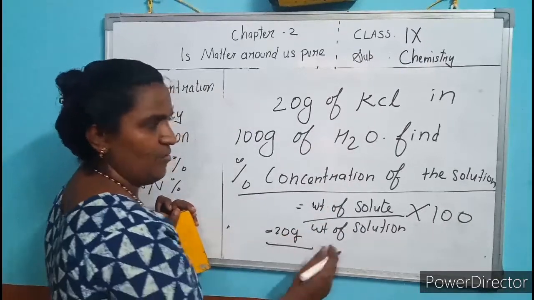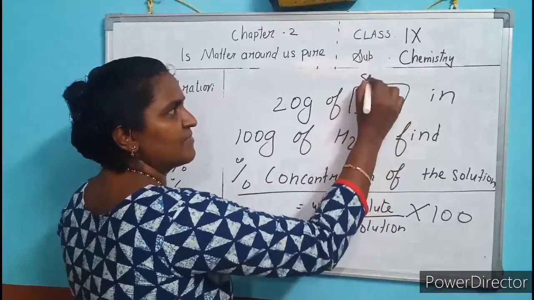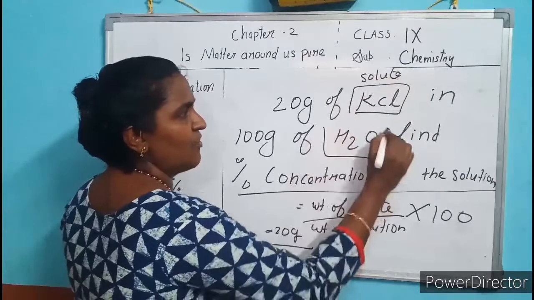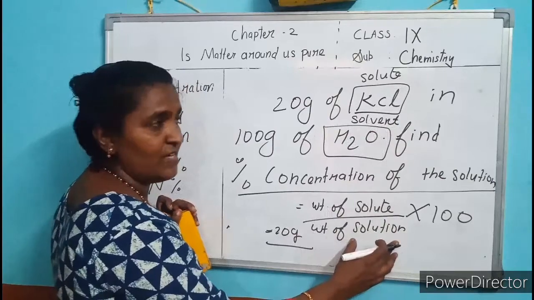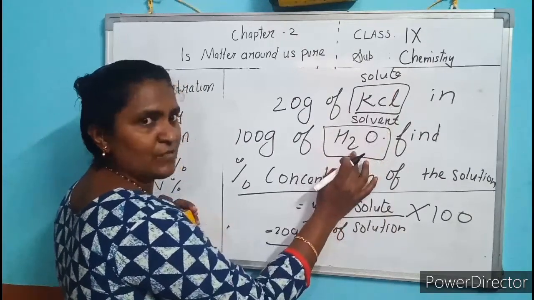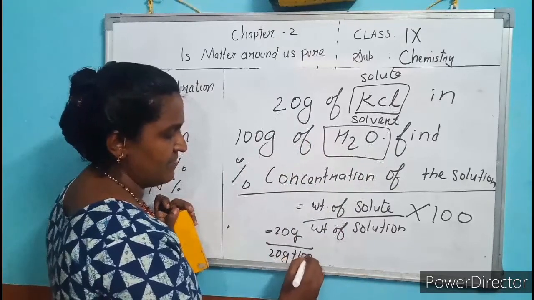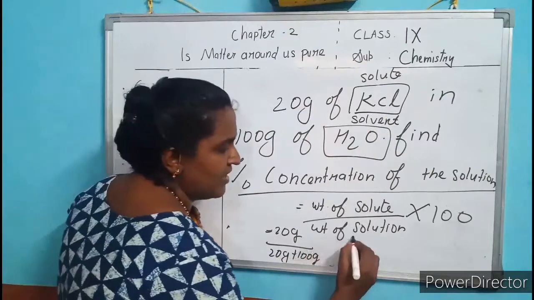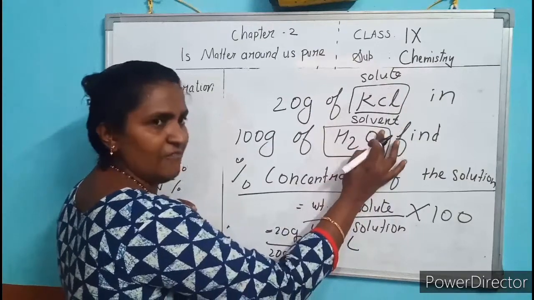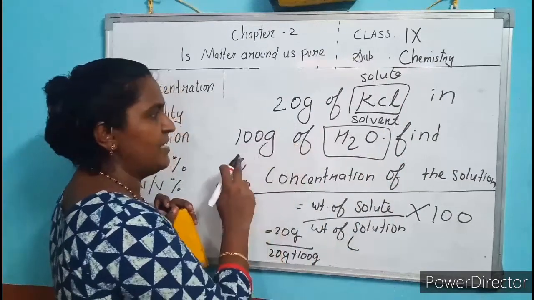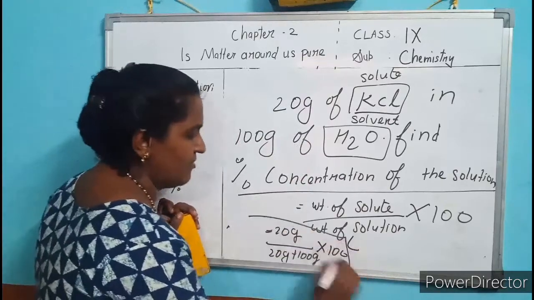Now what is the weight of solute? 20 gram. What is the weight of solution? This is solute, this is solvent. What is the meaning of weight of solution? Weight of solute plus weight of solvent. That means 20 gram plus 100 gram. So the weight of solution is the weight of the solute plus weight of solvent, into 100. You have to find the value.